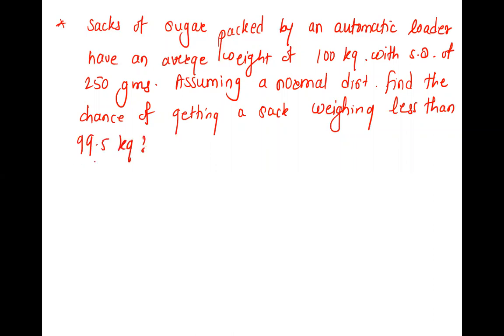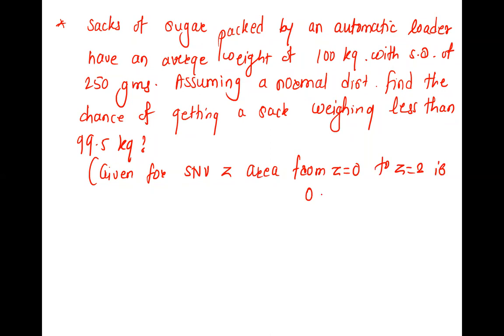Given some values for the standard normal variable Z, the area from Z equals 0 to Z equals 2 is given to you as 0.4772. Okay, this is the question.